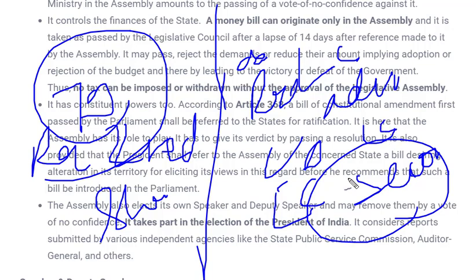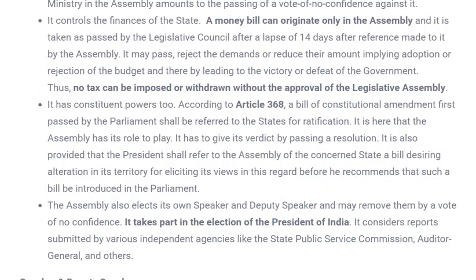And a bill other than a money bill may originate in either house, as I told earlier and explained over here. Apart from a money bill, it may be an ordinary bill, and it can originate in any of the houses, whether it is the legislative council or the legislative assembly.